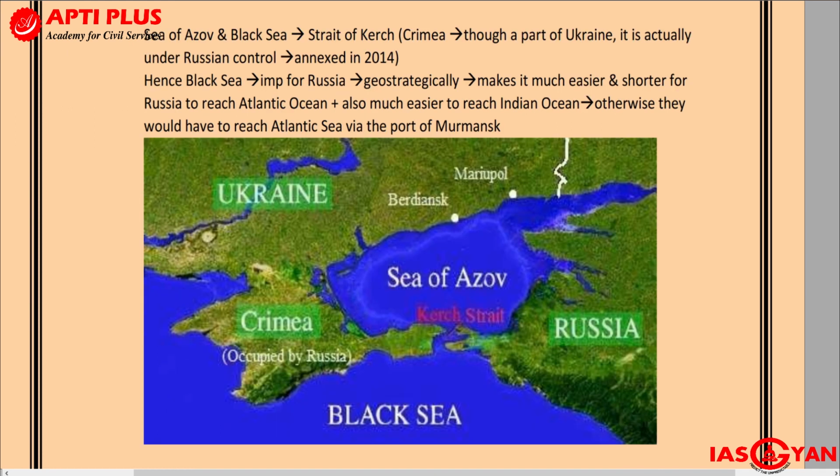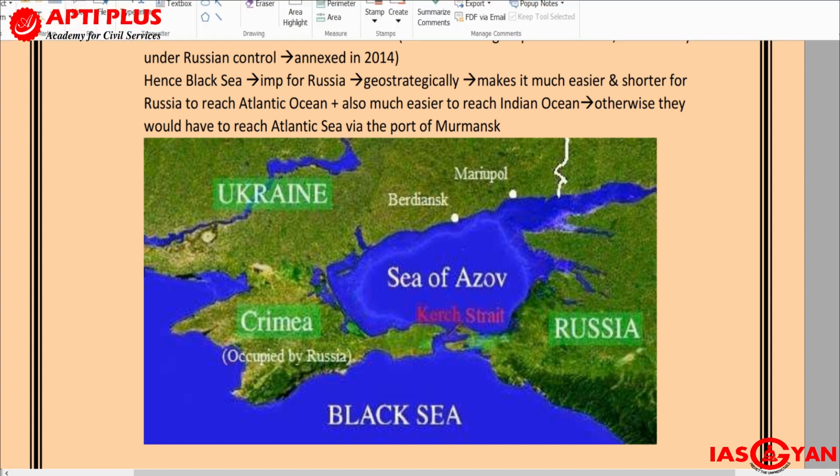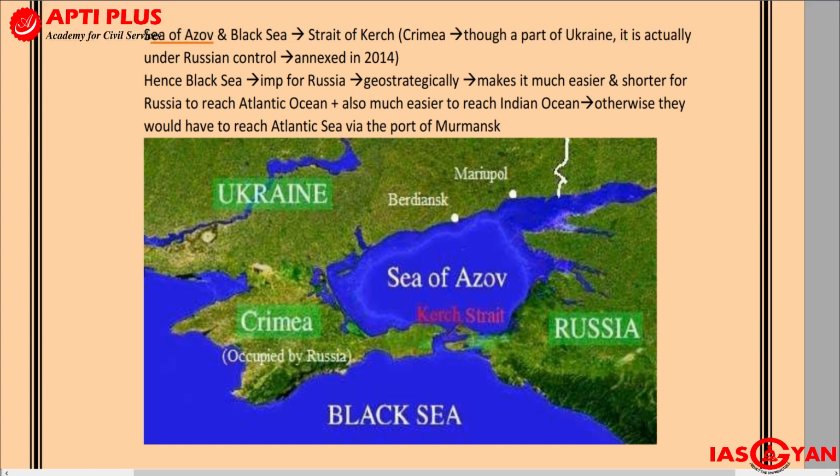You have the Black Sea, and to the northern part of the Black Sea, you will have the Sea of Azov. The Sea of Azov and the Black Sea are connected via another strait called the Strait of Kerch. Remember these terms.